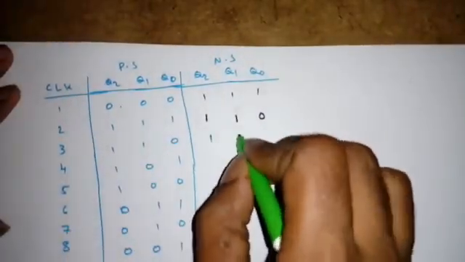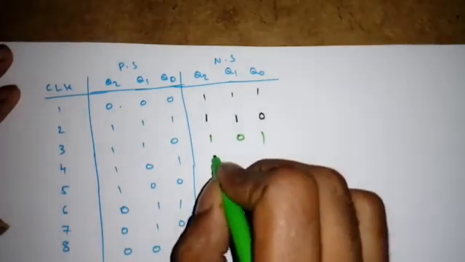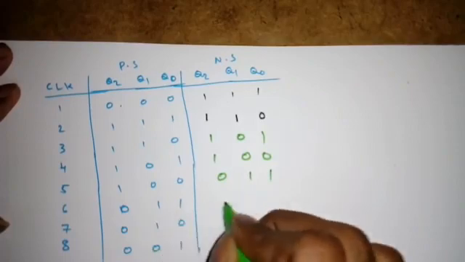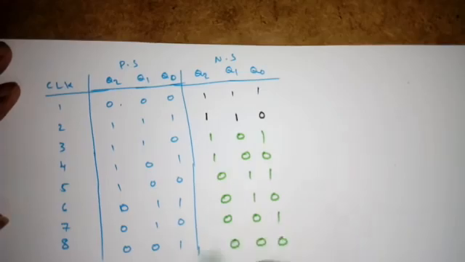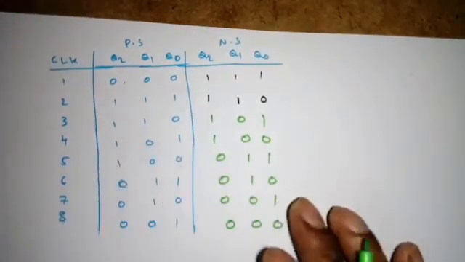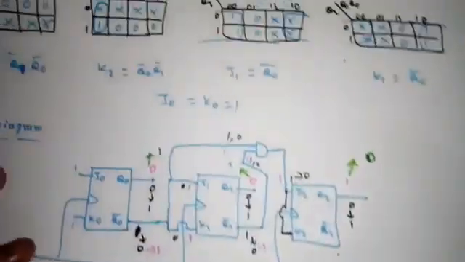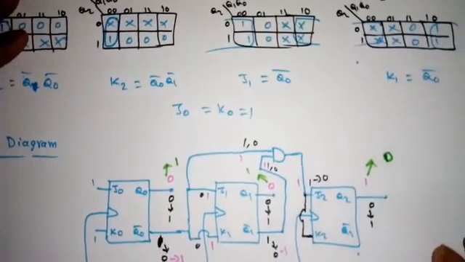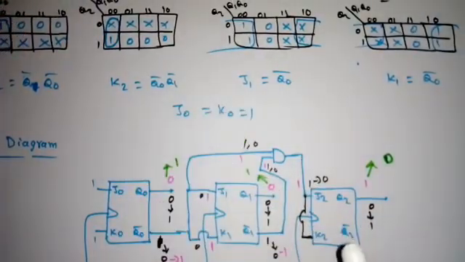So we can fill this table something like this. So 1 1 0 means I will get 1 0 1, 1 0 1 means I will get 1 0 0, 1 0 0 means I will get 0 1 1. Similarly 0 1 1 means I will get 0 1 0, 0 1 0 means I will get 0 0 1. After 0 0 1 I will get all zeros. So we can verify the functionality like this, right? So this is about the modulus 8 synchronous down counter, or we can say 3-bit synchronous down counter.